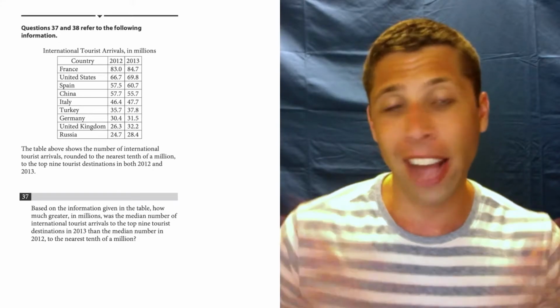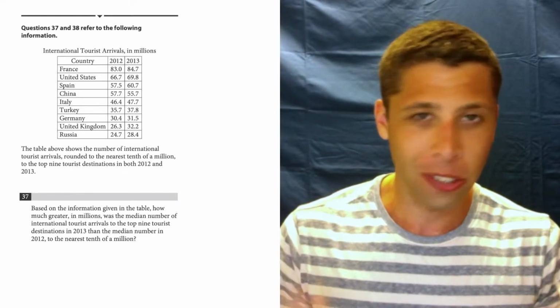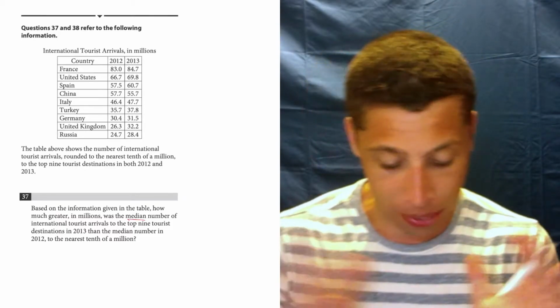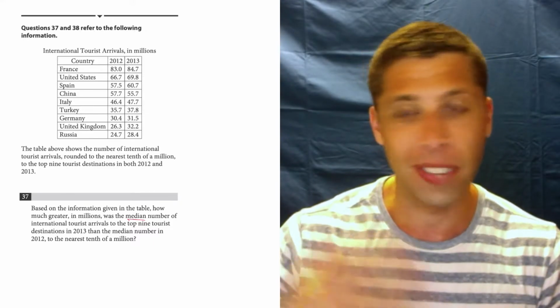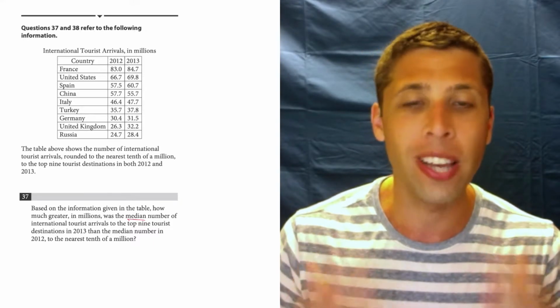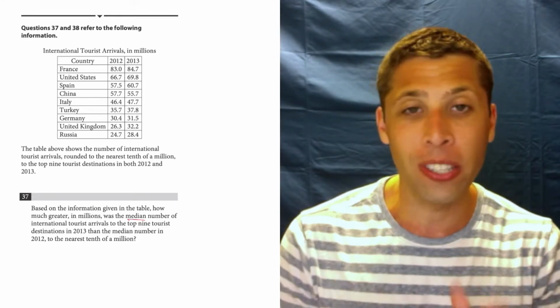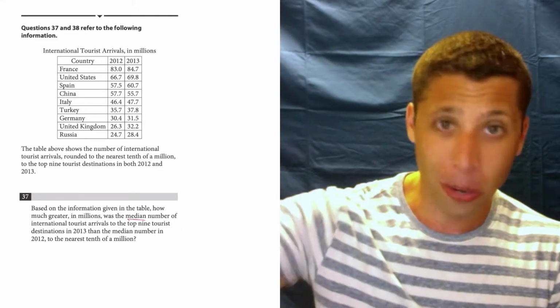Question 37 actually gets to something that we saw in question 34, where we're still talking about median, so we need to know what that word means, right? That's a big piece of this. But we also just need to know how to work with data that's presented in different ways. We do not need to write all this stuff out. We can use it as it's presented if we know how a median works. So go back and watch that video if you need to.